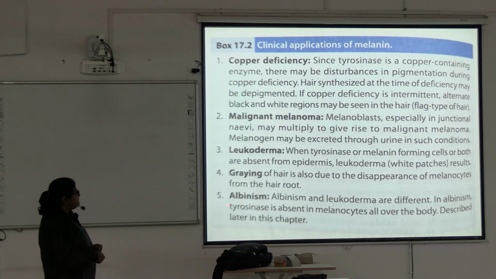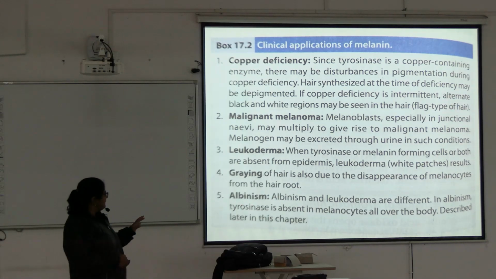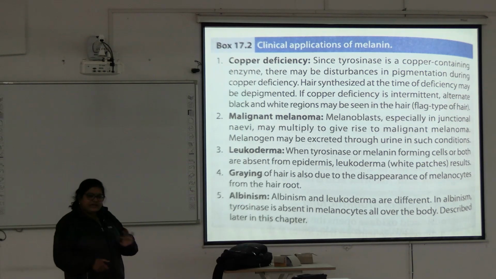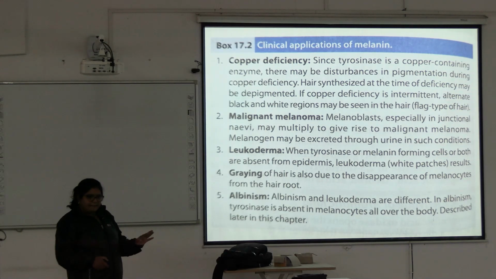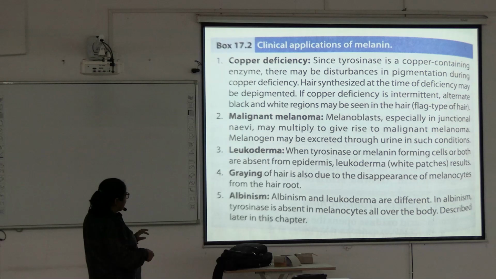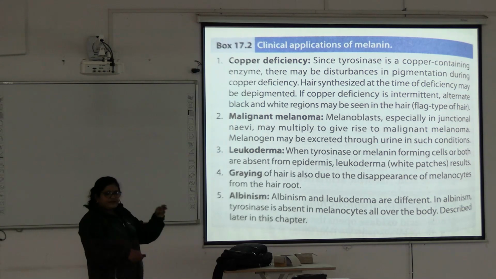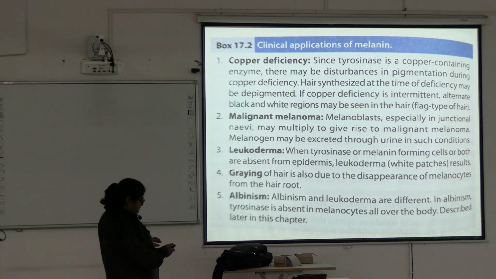Albinism means in the total body there is deficiency of tyrosinase, totally absent. So there is no melanin synthesis, so the whole body is white. But in case of leukoderma, in a few cells there is deficient tyrosinase or melanin forming cells. So this is the white patch. This is called leukoderma, and this is albinism. Graying of hair is also due to disappearance of the melanocytes from the hair root.